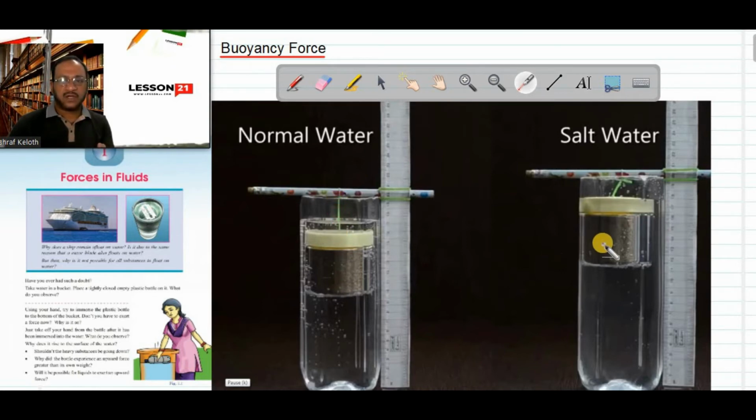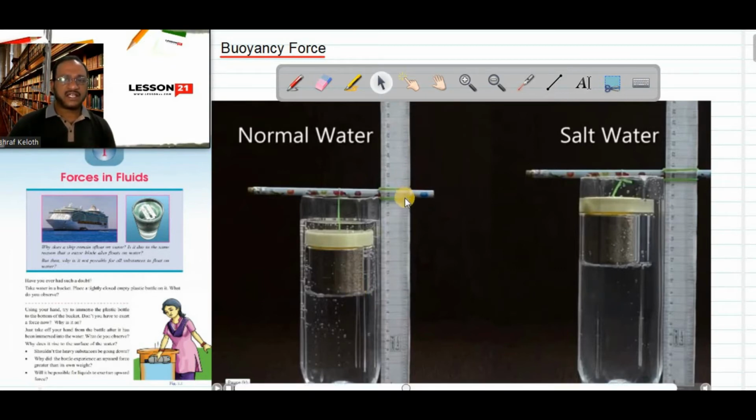In salt water, buoyant force is more. Because of that, weight is reduced more. In salt water, weight is reduced more because of more upward force, more buoyant force. The extent of the rubber band is less here. It means salt water applies more buoyant force because salt water is denser than normal water.